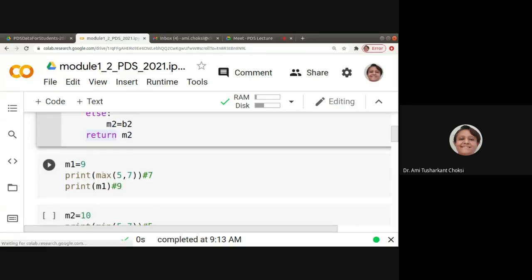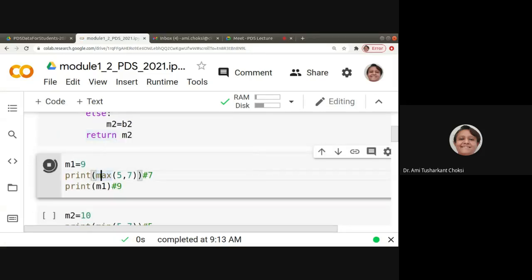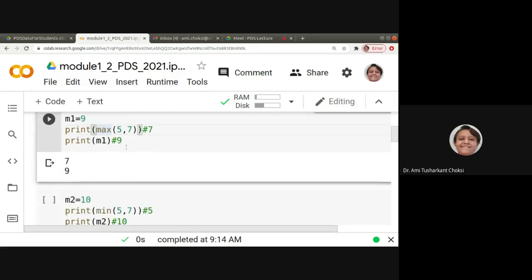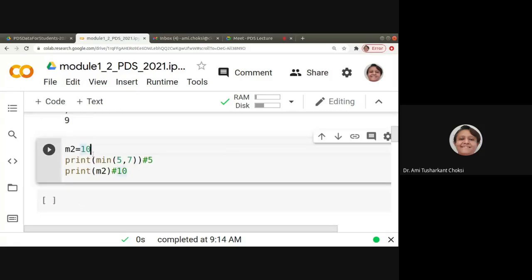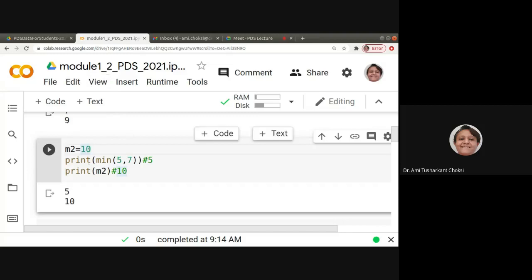Let us call the function. Though we get the return value as 7, there is m1, but it has returned the value and the scope of that m1 is finished. So now this m1 exists for this particular scope. Same way for m2, which is calling the min function.